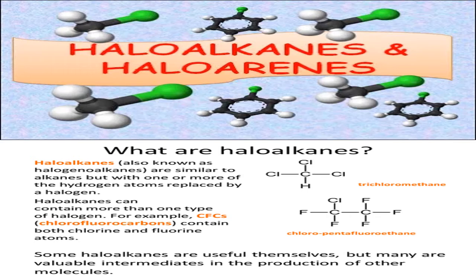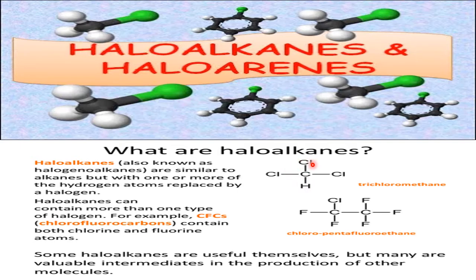Slowly we go in detail. So first let us learn what are haloalkanes. Already I told the meaning: replacing one hydrogen or more hydrogen from the alkanes or the aliphatic hydrocarbons, they are called what? Haloalkanes. So here is an example. This is trichloromethane. Why is it called trichloromethane? Here you have to apply IUPAC nomenclature. We have replaced 3 hydrogens by 3 chlorine atoms. So trichloro, parent name is methane. So trichloromethane. This is 2 carbon atoms, ethane family. So all the 6 hydrogen atoms are replaced by halogens.